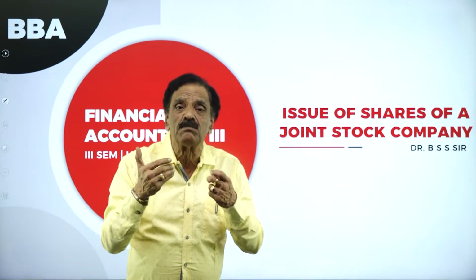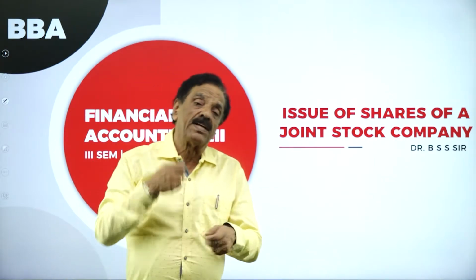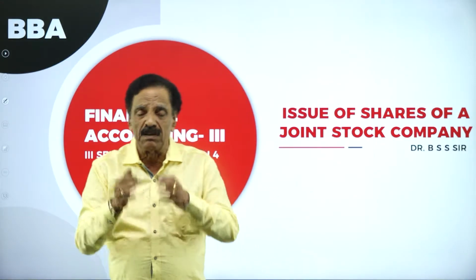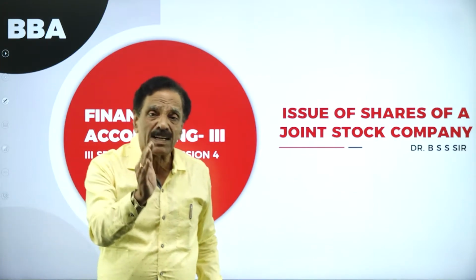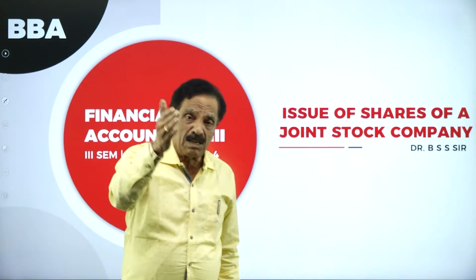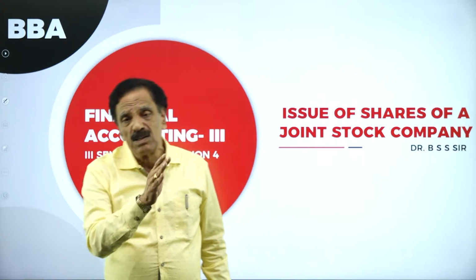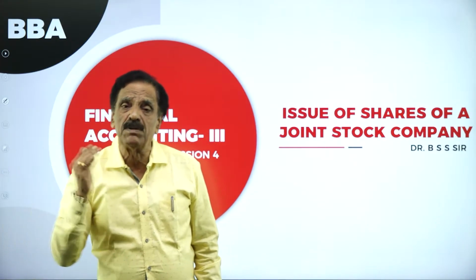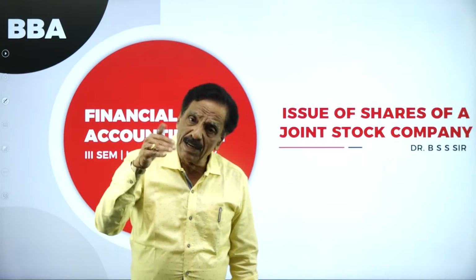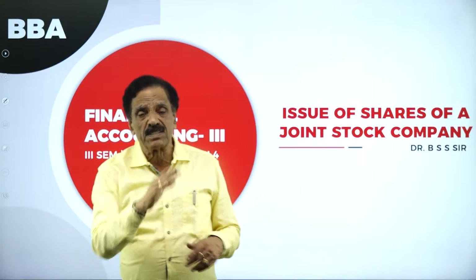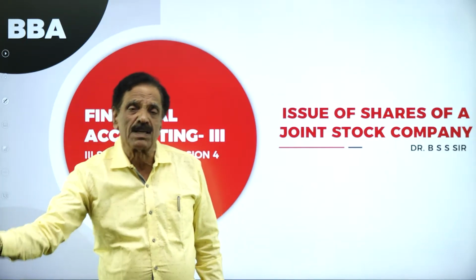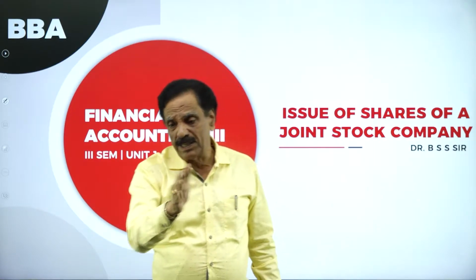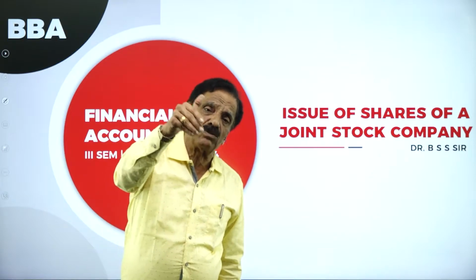If excess application money comes, we say over subscription. If we receive more applications, it is called over subscription. If we receive fewer applications, it is called under subscription. So the entries follow now. Bank account debit to share application account. Due entry for allotment: share allotment account debit to share capital and to share premium. Receiving entry: bank account debit to share allotment account. Due entry for first call: share first call account debit to share capital account; bank account debit to share first call account. Final call: share final call account debit to share capital account; bank account debit to share final call account.